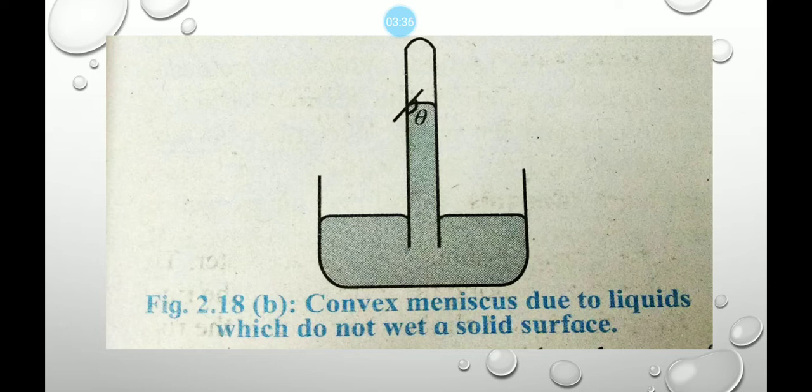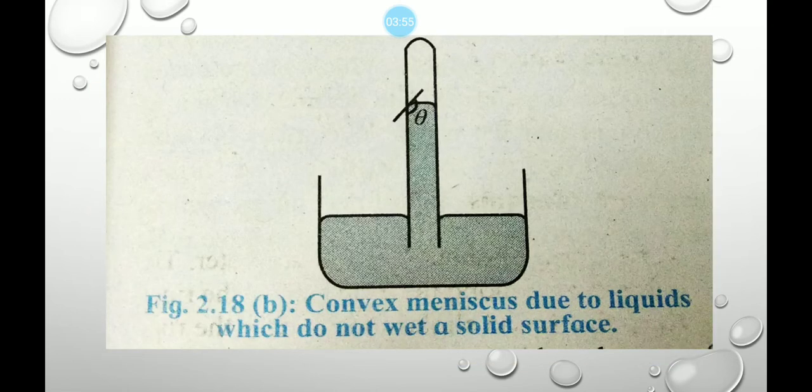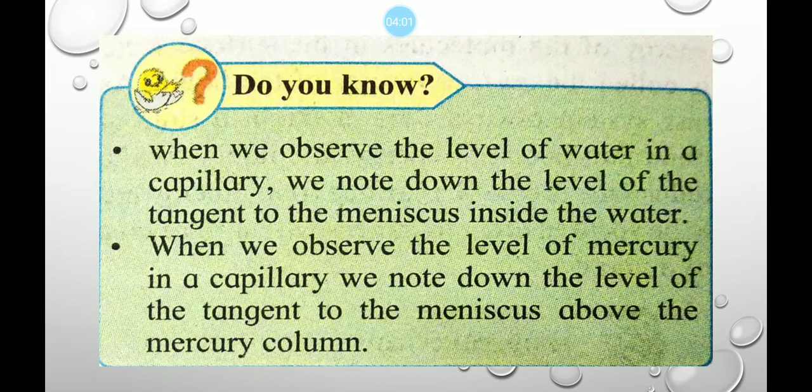In the first diagram you have seen the concave meniscus: the water-glass interface forms a concave meniscus. When water and glass are in contact, you get a concave meniscus, and when mercury and glass are in contact, you get a convex meniscus.